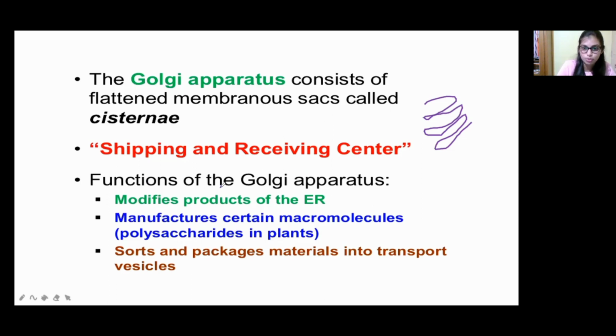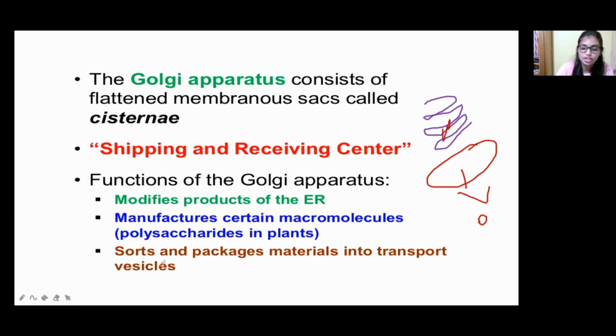It will modify products of the ER. For example, this is the ER, right? Once again, on the ER, some molecules or materials are present. Those will enter the Golgi apparatus. In the Golgi apparatus, some modifications will take place, and through the vesicle, it will be sent to the target site. It also manufactures certain macromolecules, that is polysaccharides, in plants.